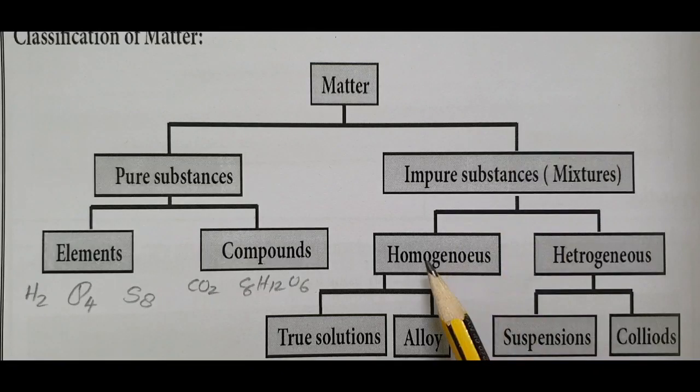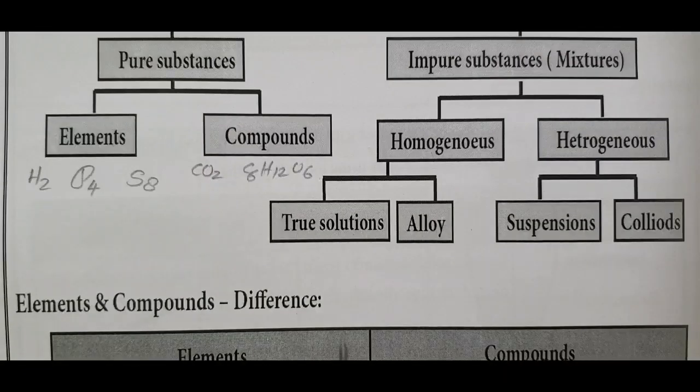Impure substances are classified into homogeneous and heterogeneous. Homo means same. It is further classified into true solution and alloy. A true solution, such as salt in water or sugar in water: after dissolving a solute in a solvent, the solution is completely homogeneous. We cannot distinguish the two components present in the solution. Alloys are mixtures of metal and non-metal. After mixing different metals and non-metals, we cannot distinguish the elements present in the alloy.